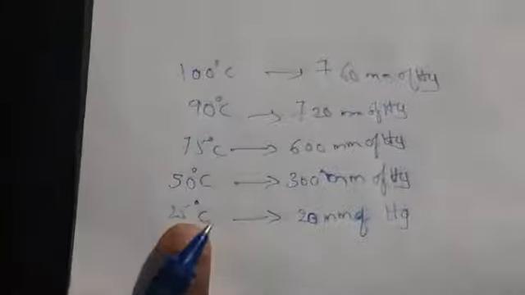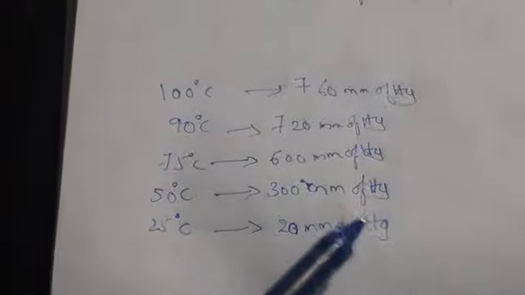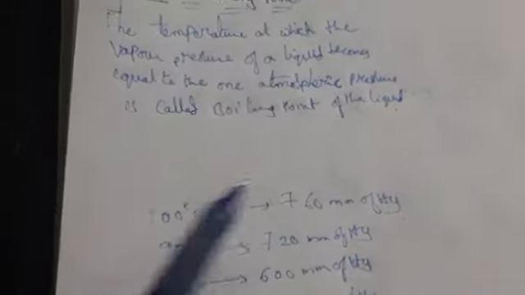As I go on increasing the temperature, the vapor pressure is also increasing. According to our definition, the temperature at which the vapor pressure of a liquid becomes equal to the atmospheric pressure, we call it the boiling point.